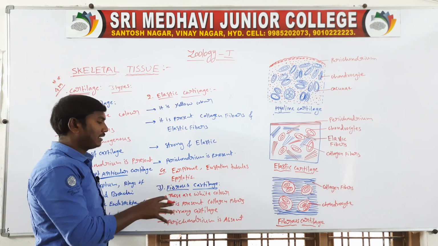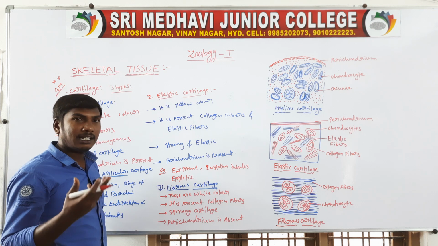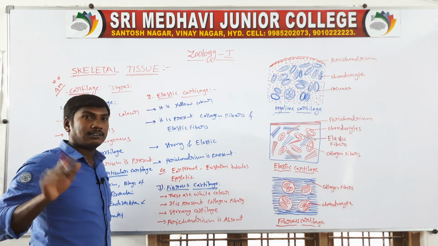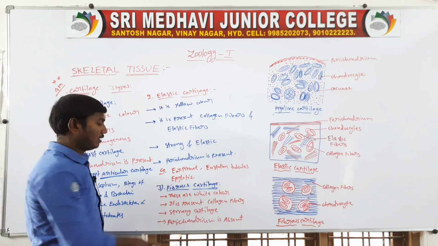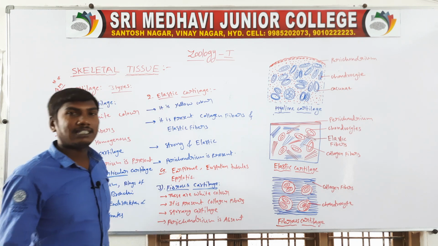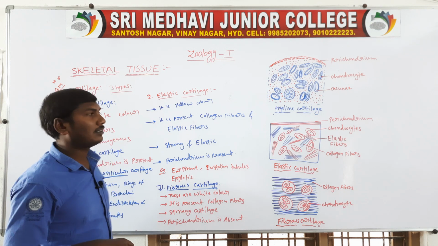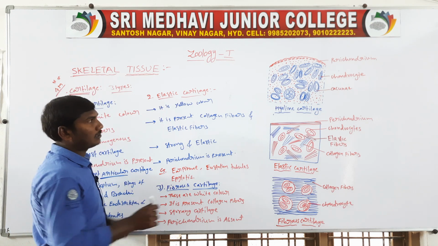It is present in collagen fibers. Next one, it is the strongest of all the cartilages. Next one, pericardium is absent. Next one, these are the examples.